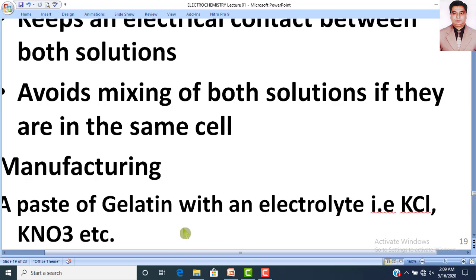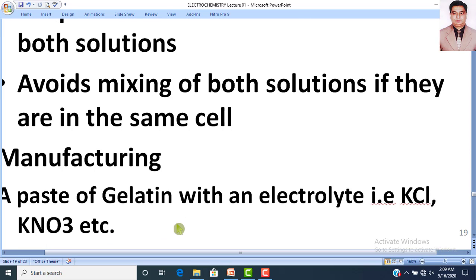But the most frequently used are potassium chloride and potassium nitrate because their electrical conductivity is greater than any other electrolyte. So if you make a paste of gelatin with an electrolyte, then if you fill that paste in the U-shaped tube or you just make a thin film of that paste, it will work as a salt bridge.